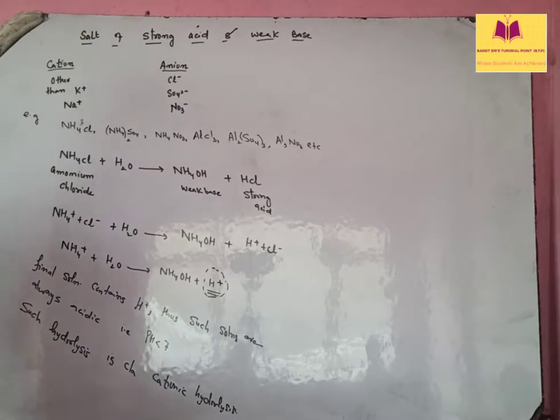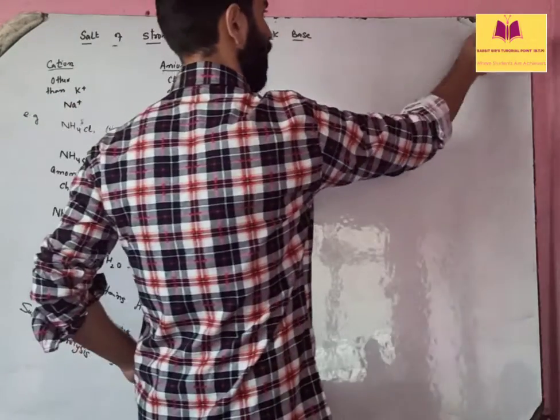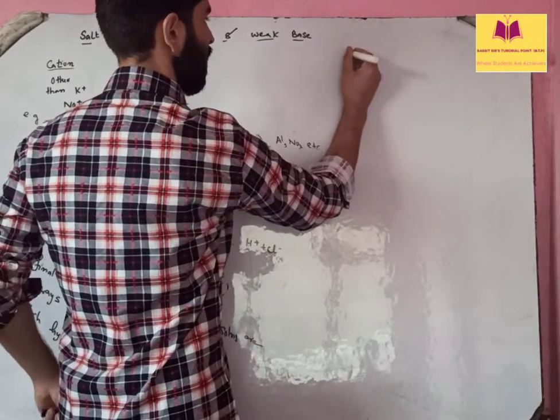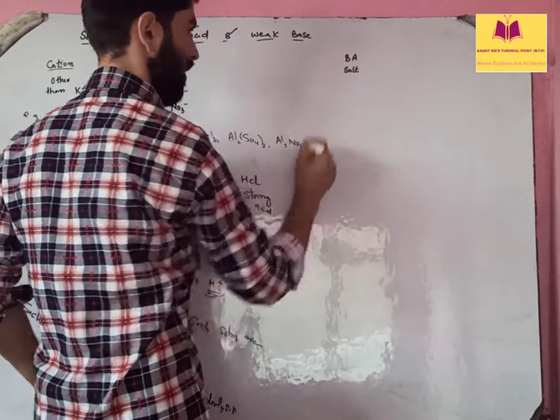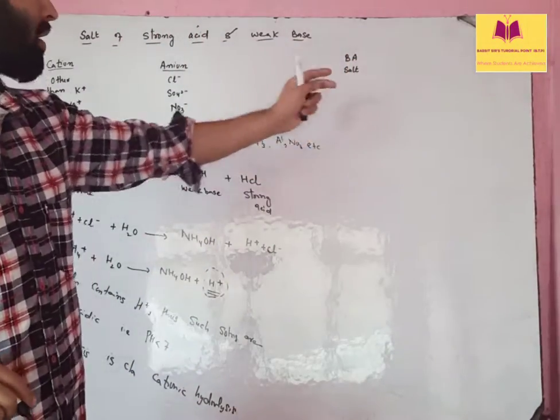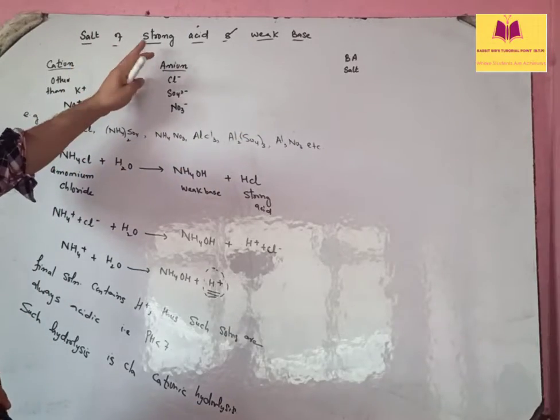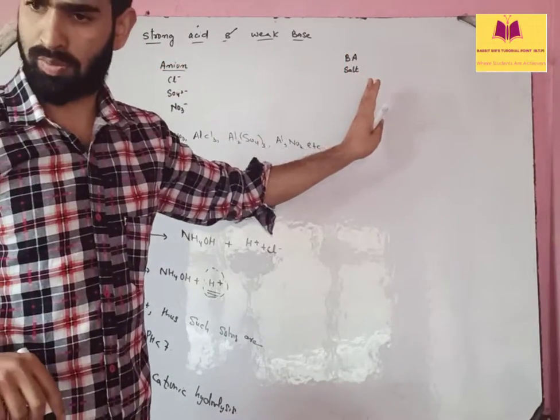Now the question remains how to calculate their pH. Okay, there must be a formula in order to calculate the pH, right? So we take a general example this way. Say for example you have a salt BA. Let us suppose we have this salt BA, and this salt जो है ना, I will assume it is made up of strong acid and a weak base.